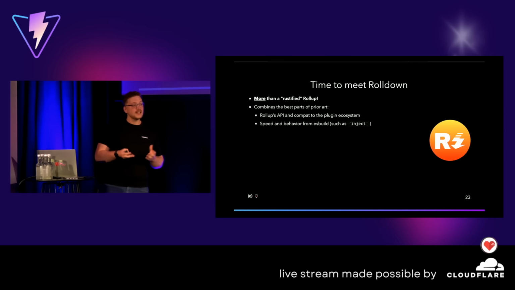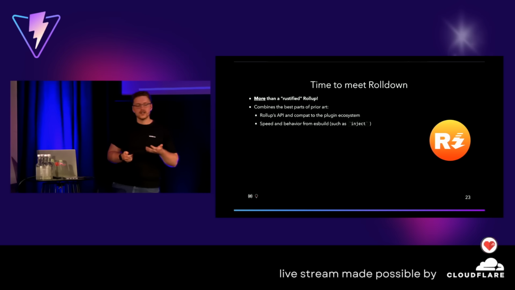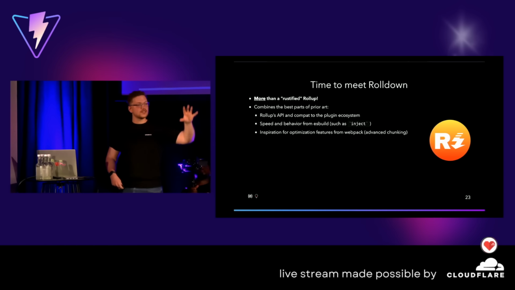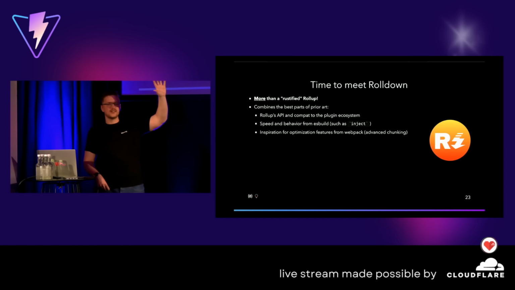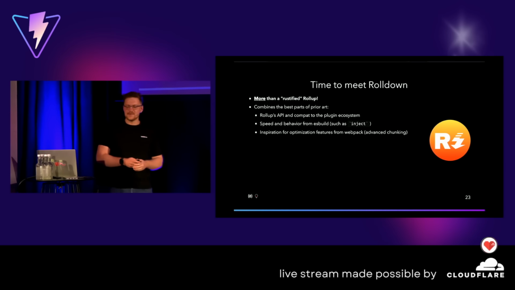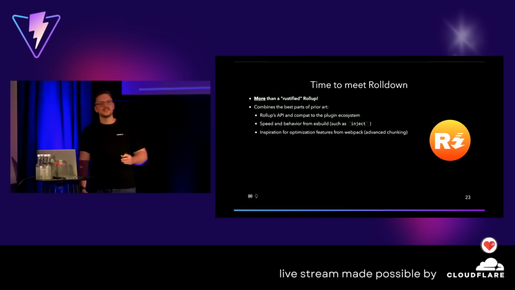The other thing is ESBuild, super fast, right? It's written in Go. It also has some very nice behavior like inject, define, etc. So also there, why not take that over? And last but not least, yes, you see it right, Webpack. Anyone still using Webpack here? A couple people, all right, kudos. Webpack was an amazing tool back in the day, and it still does things amazingly well, which is optimization, which is chunking.